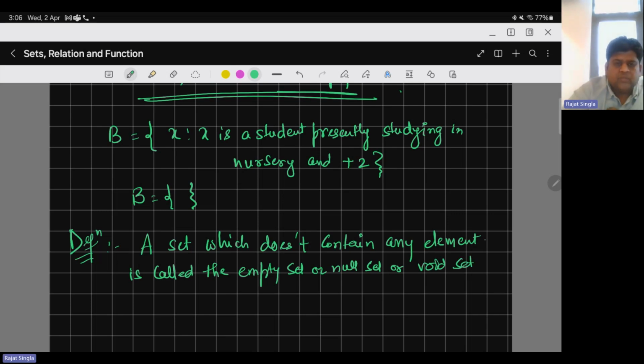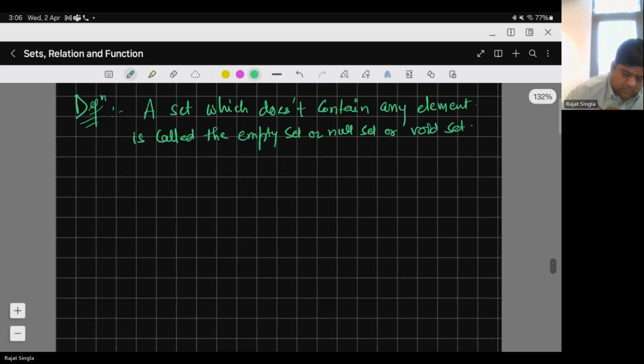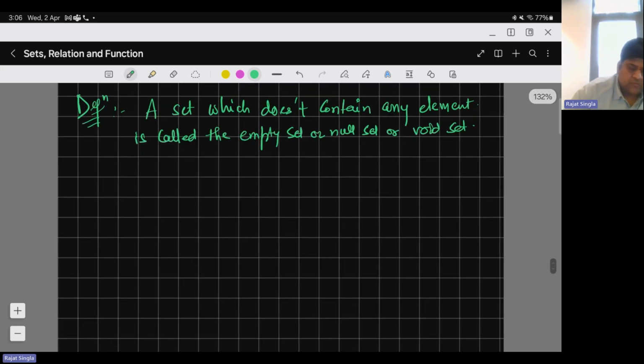So you can use any name. Okay. So let's now move towards the second type,